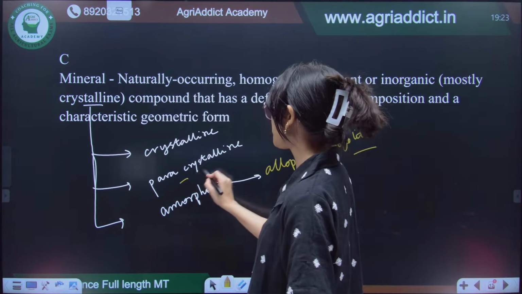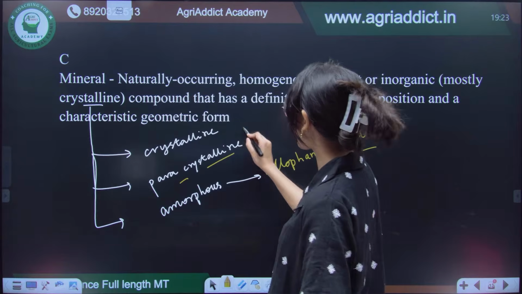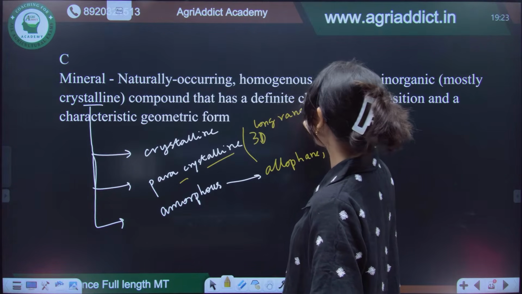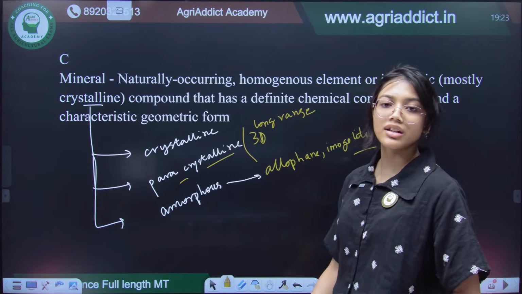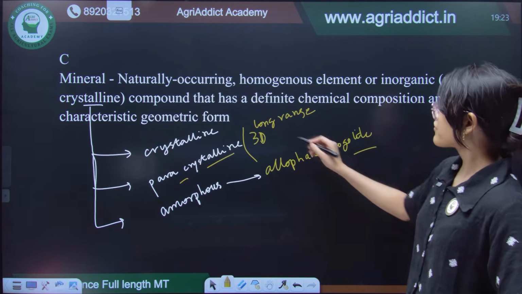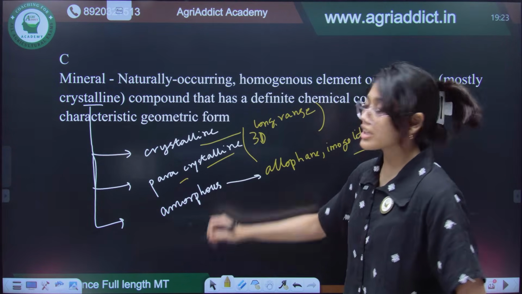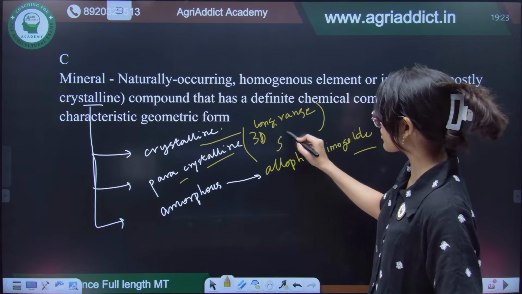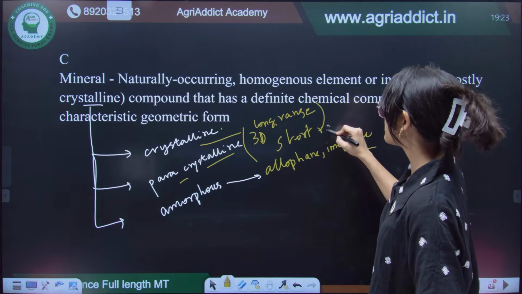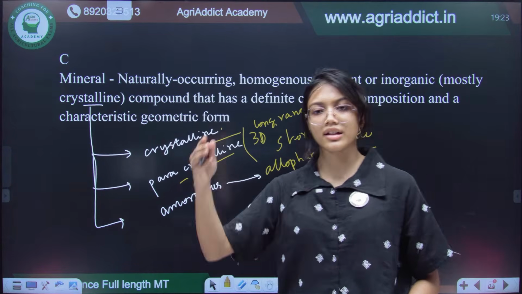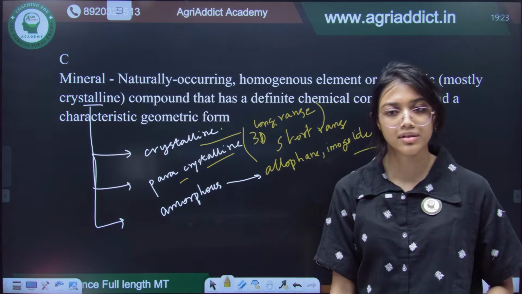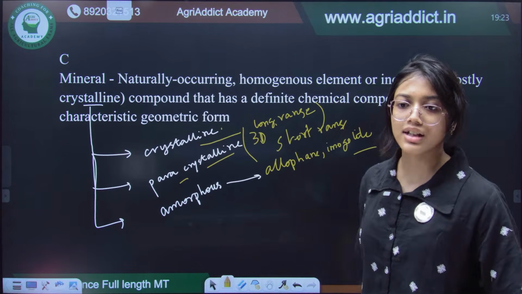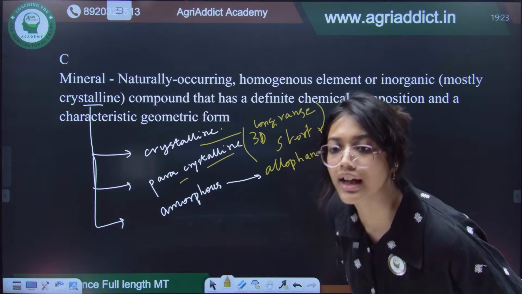For the paracrystalline minerals, they will not have a long range order in 3 dimension. If they have long range order in 3 dimension, then they are crystalline. But if they have short range order, that means up to a particular point they are crystalline in nature, then we can classify them as paracrystalline. Most of the silicate clay minerals are crystalline.